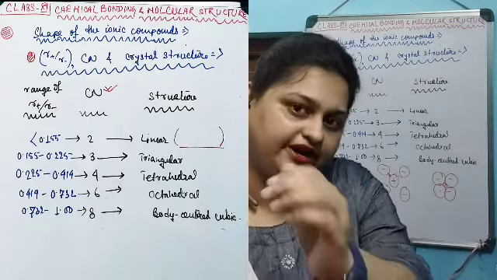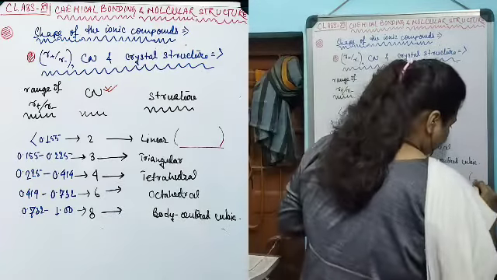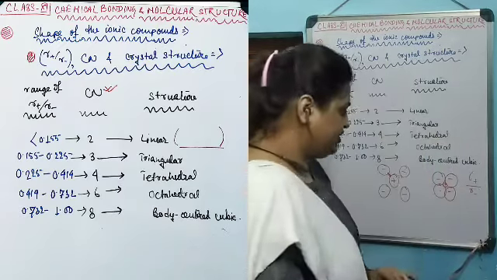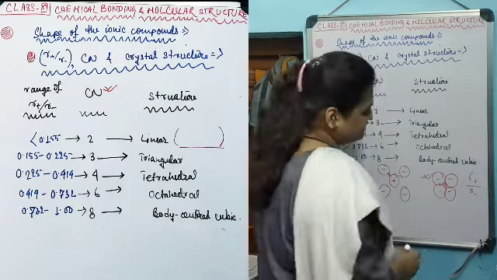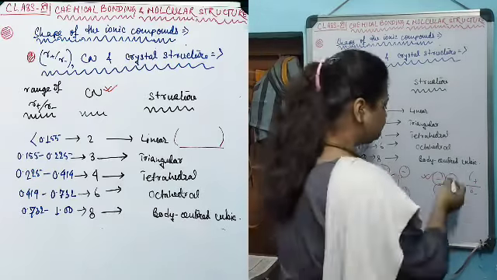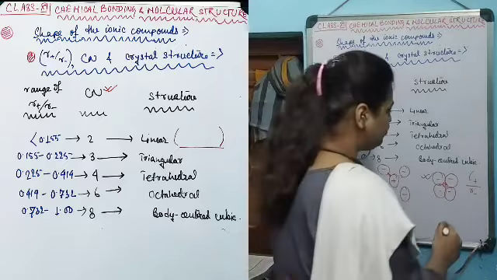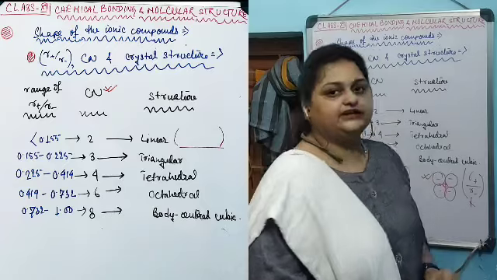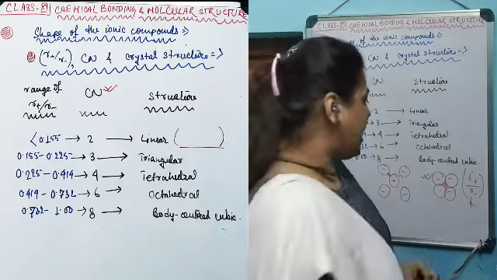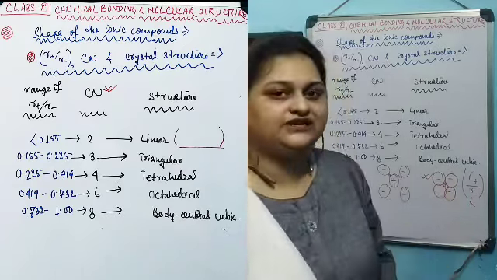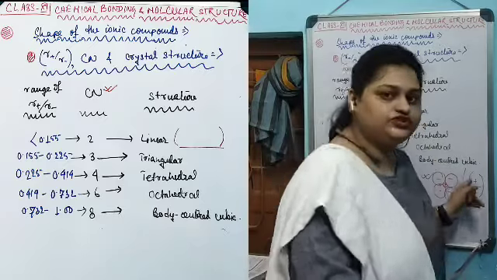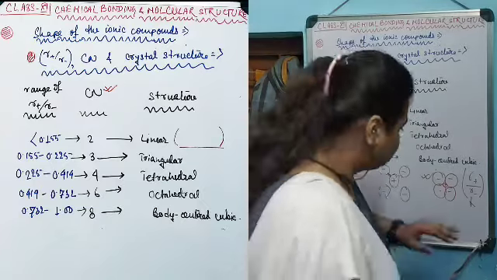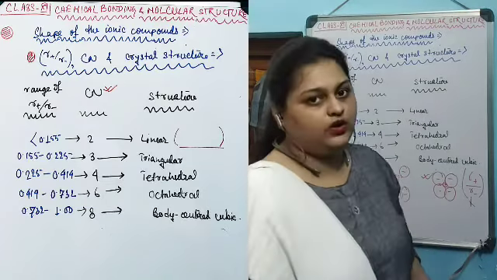That is their radius ratio. Now, radius ratio is the ratio of the radius of the cation with respect to the radius of the anion. As in this case, the radius of the cation is extremely small compared to the radius of the anion. Therefore, the ratio for this one will be extremely small, because the numerator is where the size of the cation is placed, and in this example the size of the cation is extremely small compared to the size of the anion, which is situated in the denominator in this radius ratio. That's why the ratio for this type of crystal formation will be extremely small.